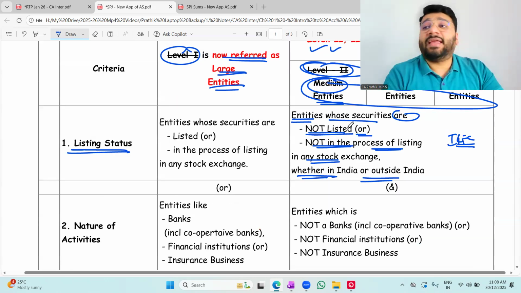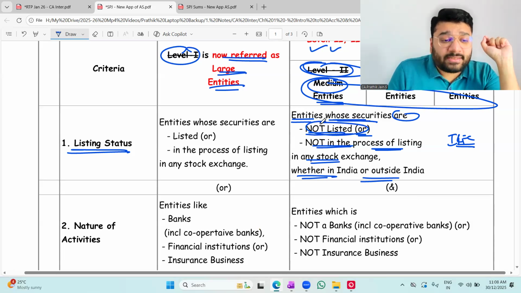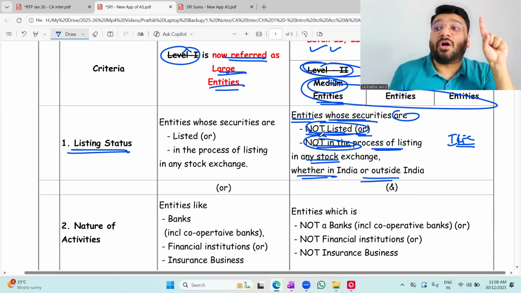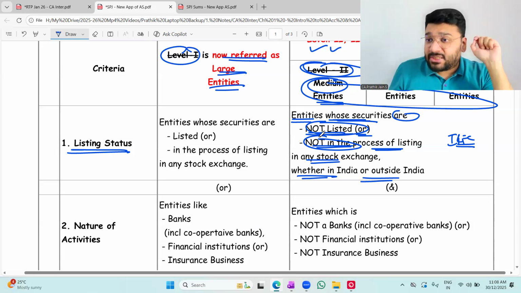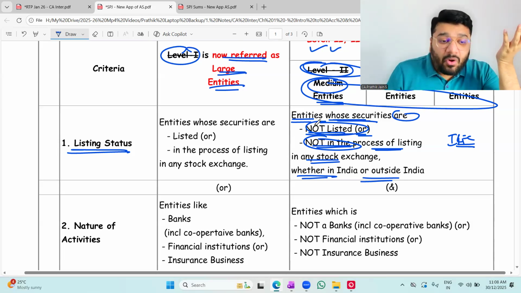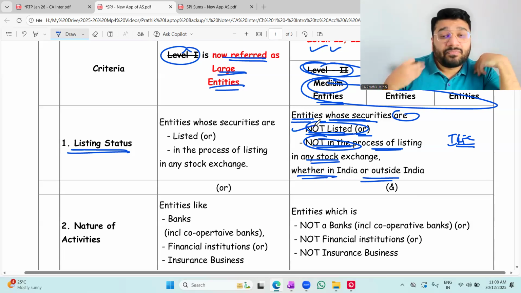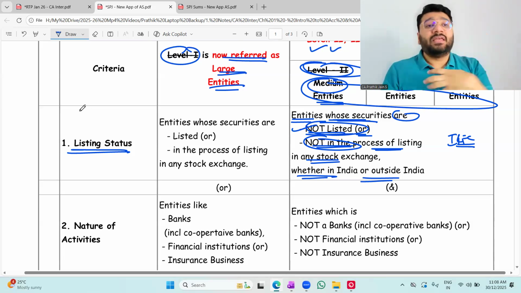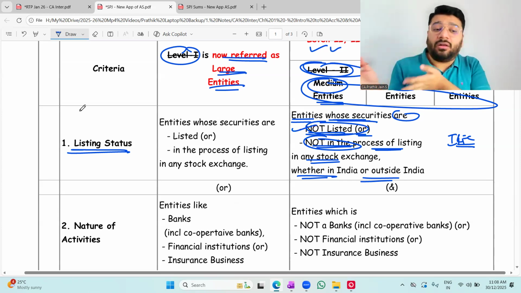Now, if any non-corporate entity whose securities are not listed or not in the process of listing, then you can be qualified as MSME, provided the remaining four conditions are satisfied. So by chance, if I am already listed or in the process of getting listed, can I call myself MSME? No, I automatically become a large entity. So the first condition is, if I want to avail MSME ka benefit, I should not be a listed entity and I should not be in the process of listing either in India or outside India.